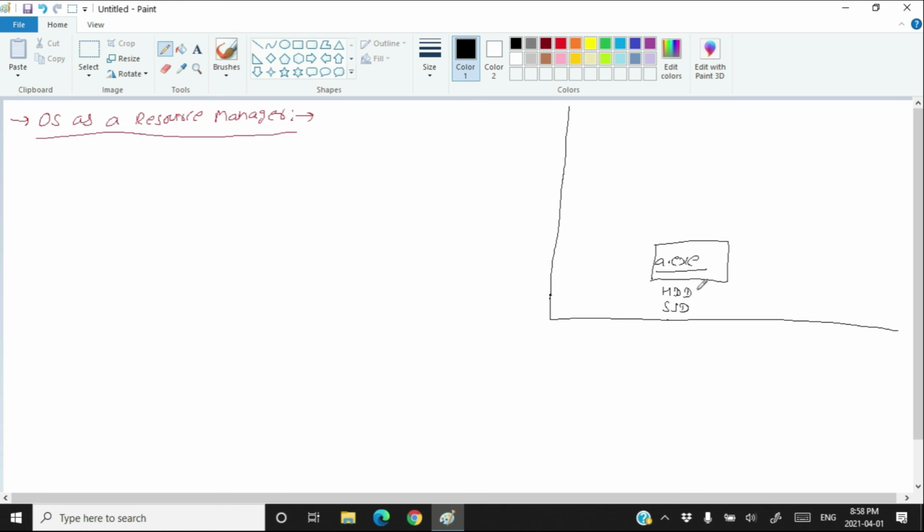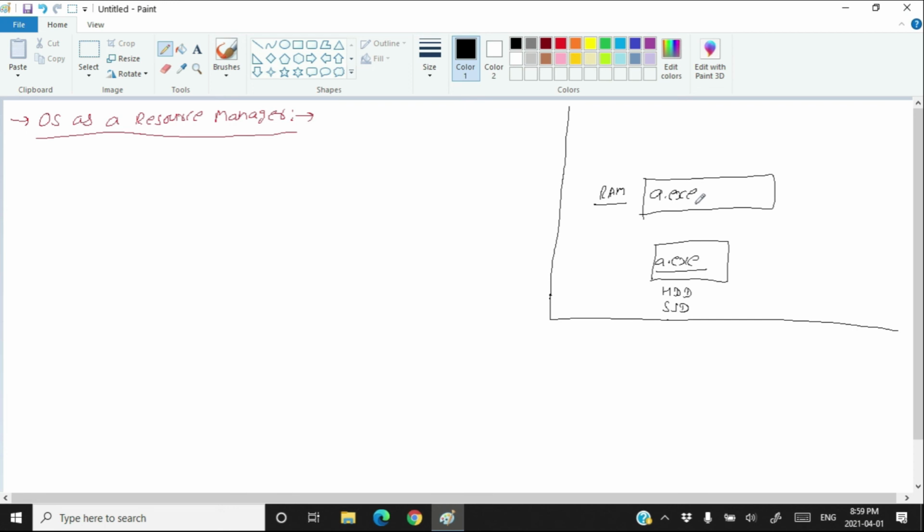If an exe file is on the hard disk drive, then that exe file remains in the dormant state. Means a zombie which is dead right now and cannot do anything. Okay, but to execute this exe file, that means to make this zombie alive, you need to send it to the memory so that the CPU can take this exe file from the memory and can execute it. Therefore, the operating system takes this exe file from the disk to the memory. Memory means RAM.